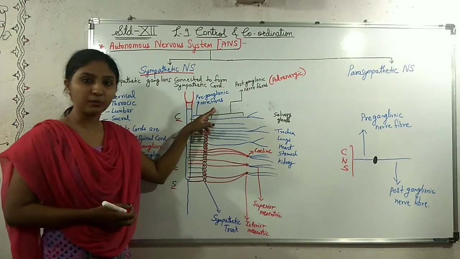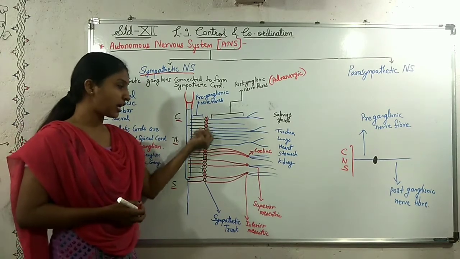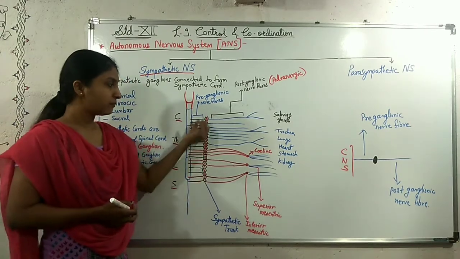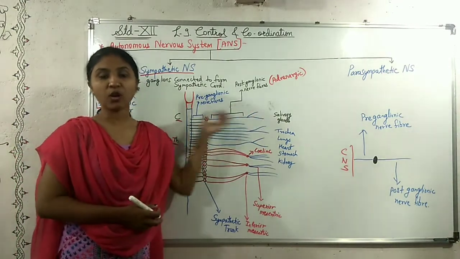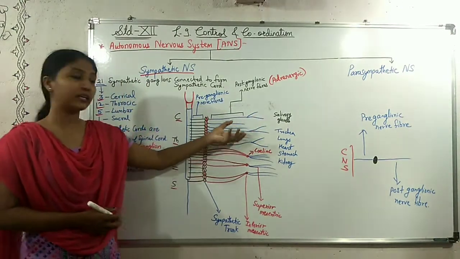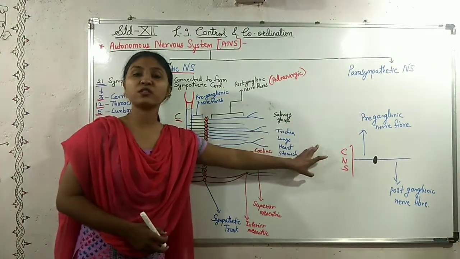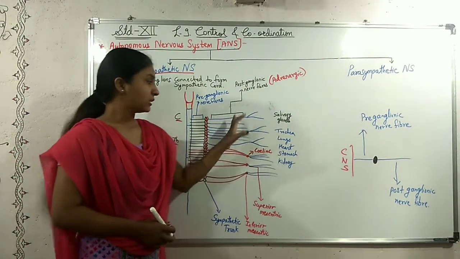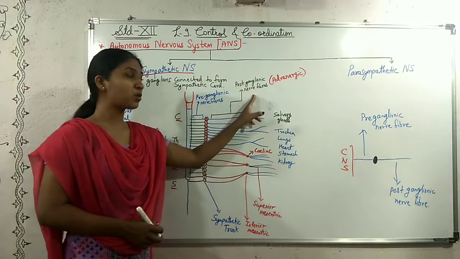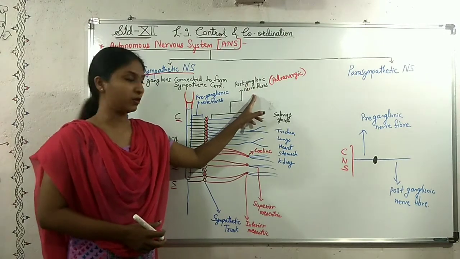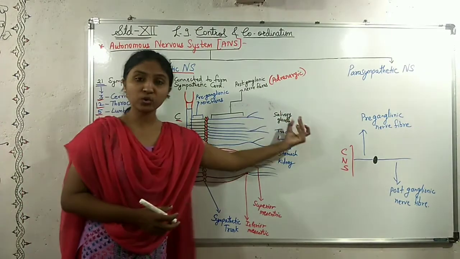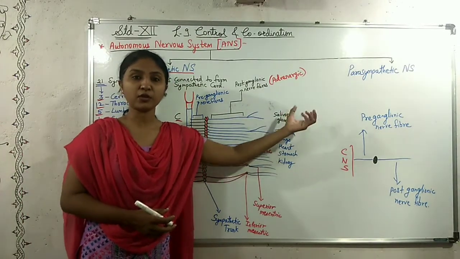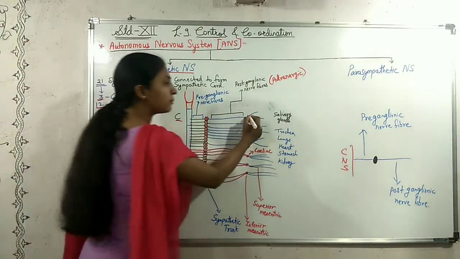preganglionic nerve fibers. They connect into a chain of ganglions, and further a nerve fiber arises from the ganglion and goes to the visceral organs of the body. These nerves are called postganglionic nerve fibers. They go to the visceral organs of the body, and as they go to the different organs, they get branched.